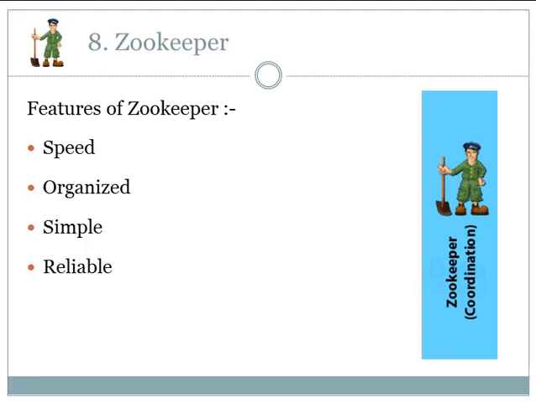Organized. Zookeeper maintains a record of all transactions. Simple. It maintains a single hierarchical namespace similar to directories and files. Reliable. We can replicate Zookeeper over a set of hosts and they are aware of each other. There is no single point of failure. As long as a majority of servers are available, Zookeeper is available.